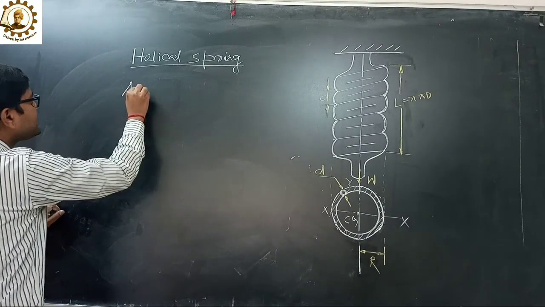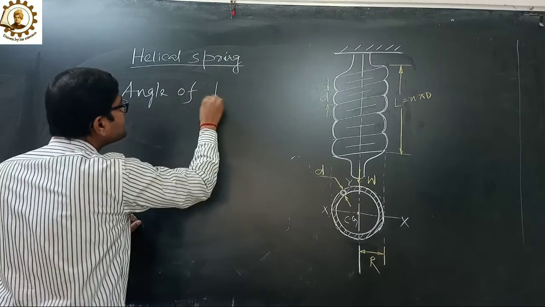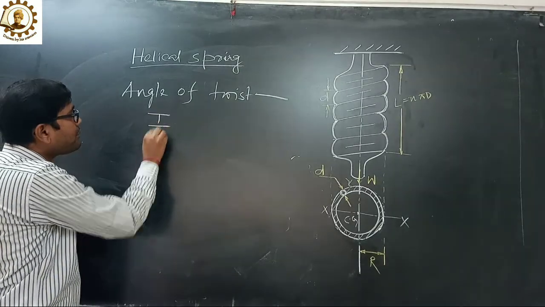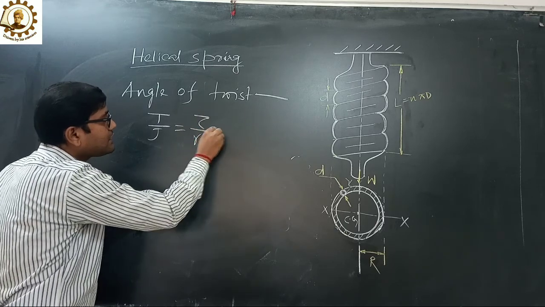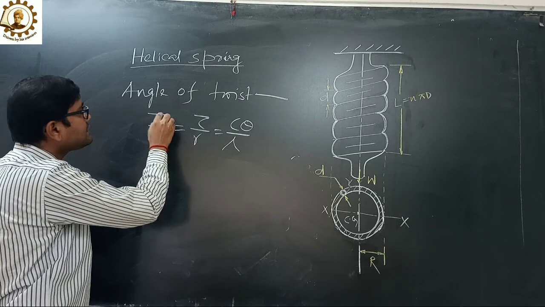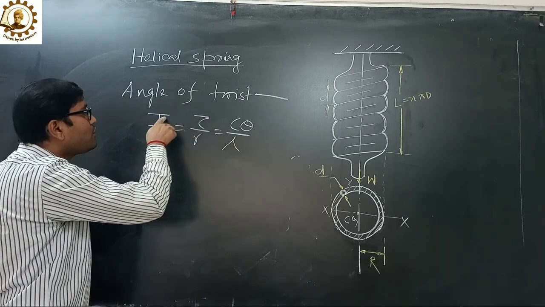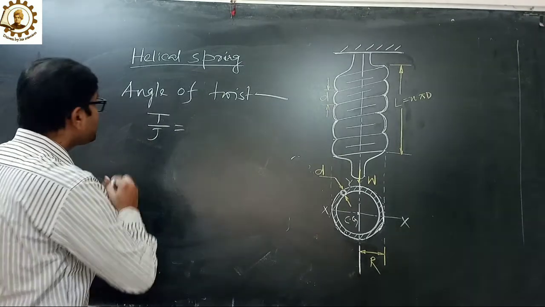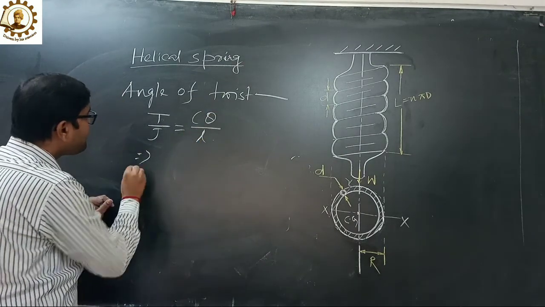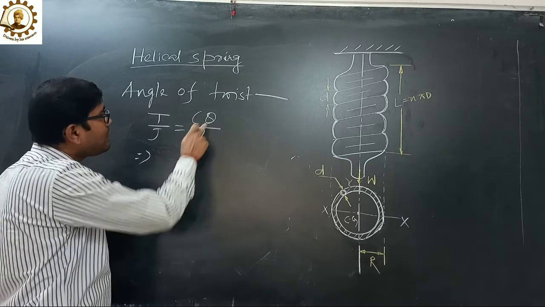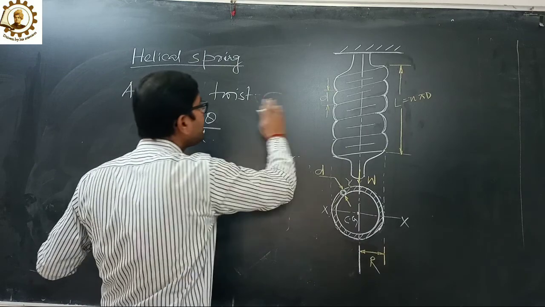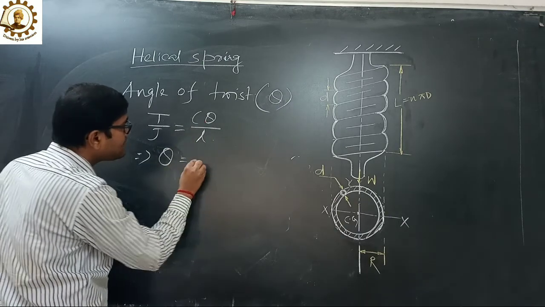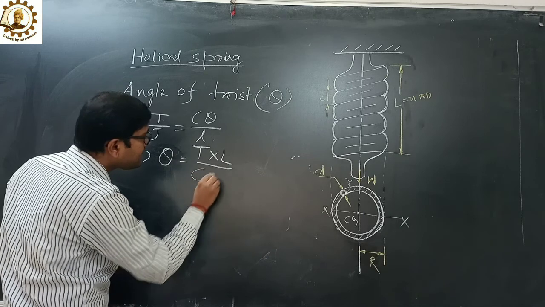Now angle of twist. From the torsional equation, T upon J equals tau upon R equals C theta upon L. So we can write T upon J equals C theta upon L. From this we can find theta, the angle of twist. Theta equals T into L upon C into J.